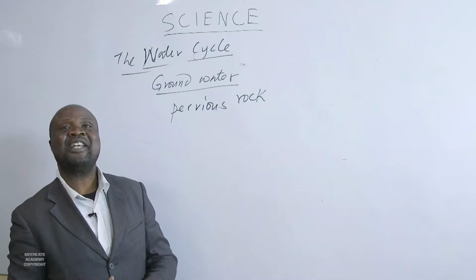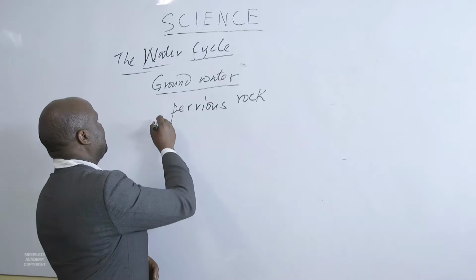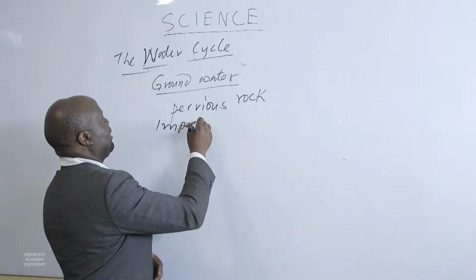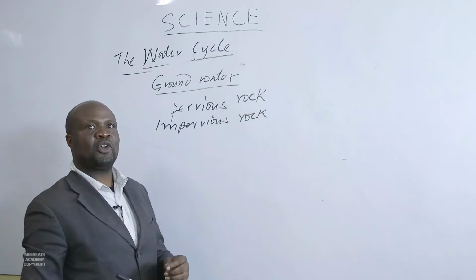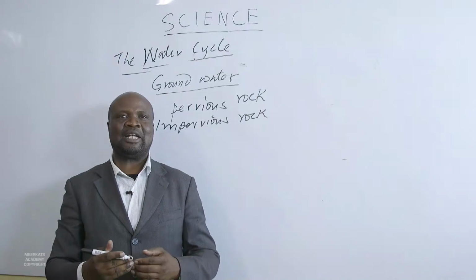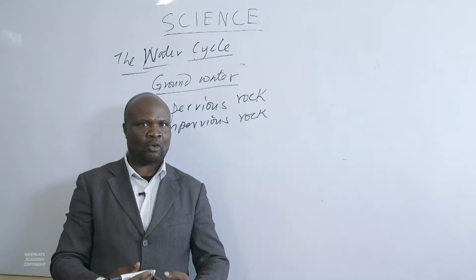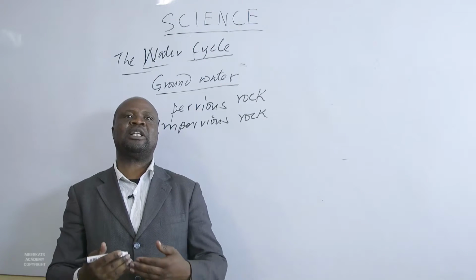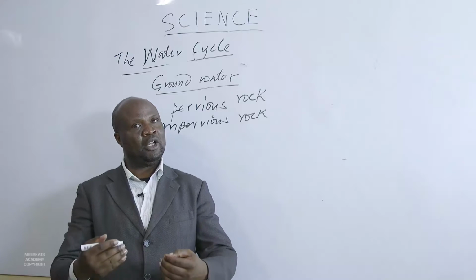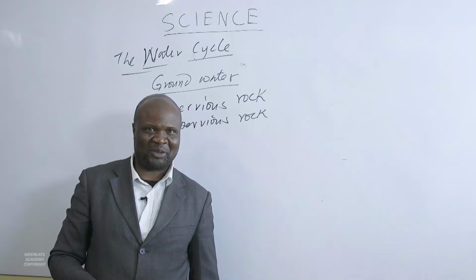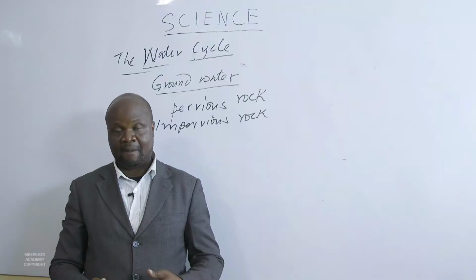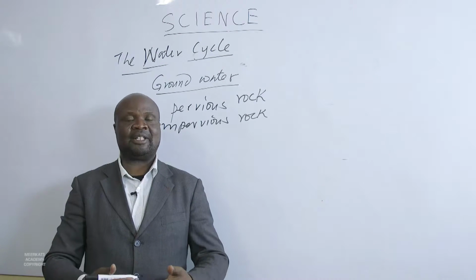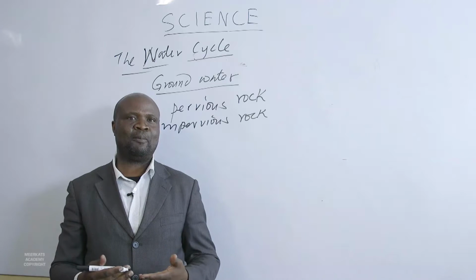But we also have impervious rock. We have to mention that. Impervious rock is a rock which cannot allow water to soak through. So when we are talking about underground water, there is a pervious rock that allows water to soak through.